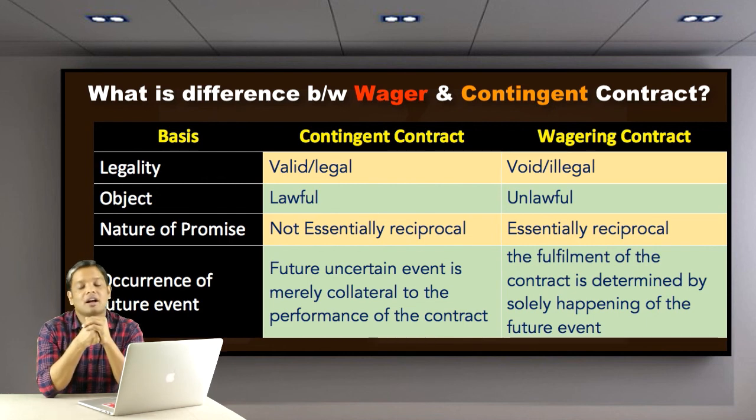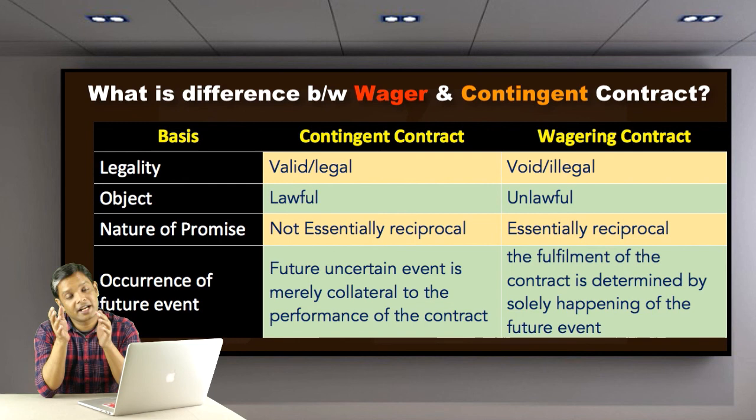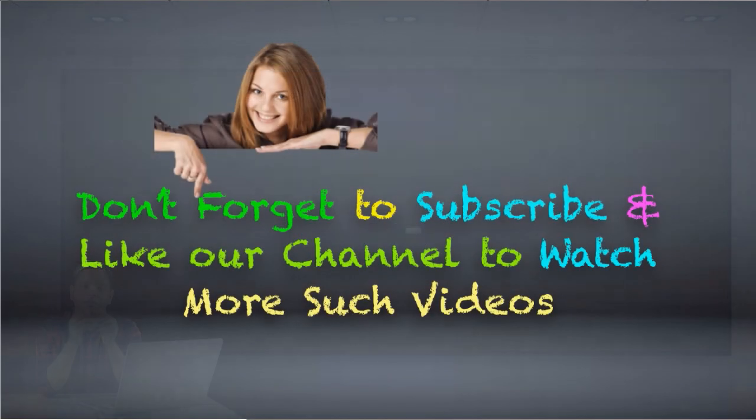So these are a few differences between wager and contingent contract. I hope you have understood the meaning of contingent contract and wager, and the differences as well. However, again I repeat, watch it again to understand this concept, and see you in the next video.